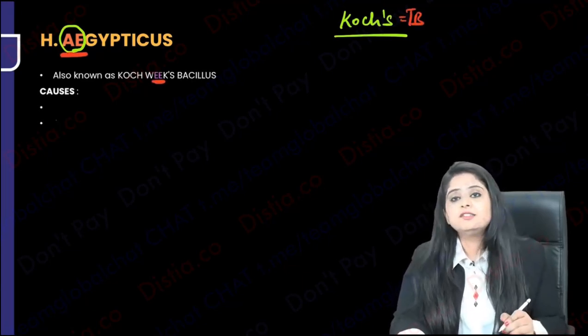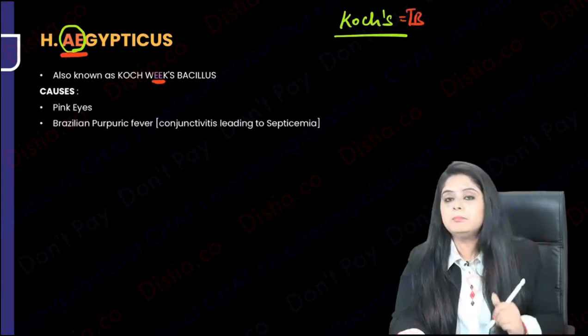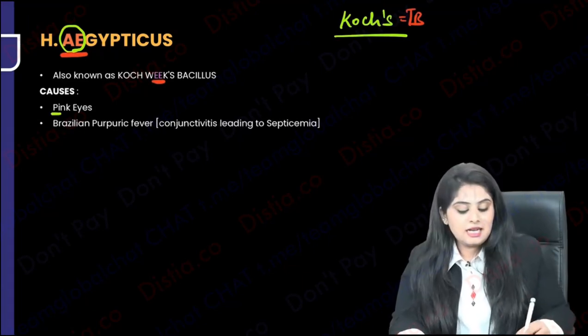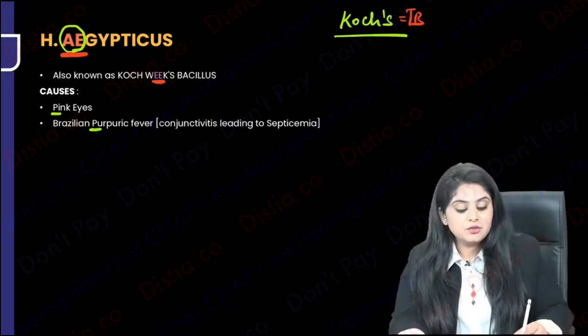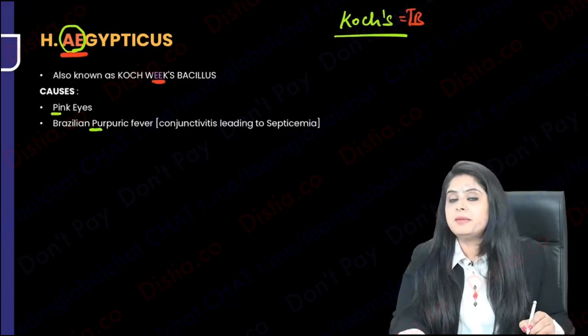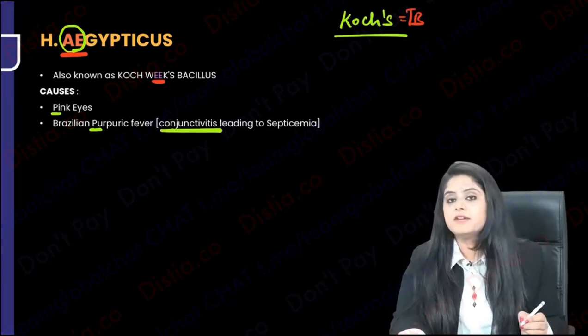Koch-Weeks bacillus, so that is Hemophilus aegypticus, and it causes something to do with little pink, P and purpura. It causes pink eyes with Brazilian purpuric fever. So this is basically a kind of conjunctivitis. Pink eyes means conjunctivitis. So it causes pink eyes, purpuric fever. That is what this aegypticus, Koch-Weeks bacillus, is going to cause. It's a kind of conjunctivitis.